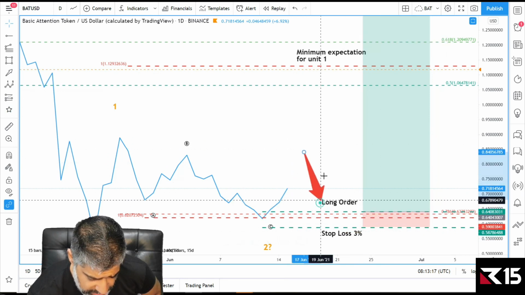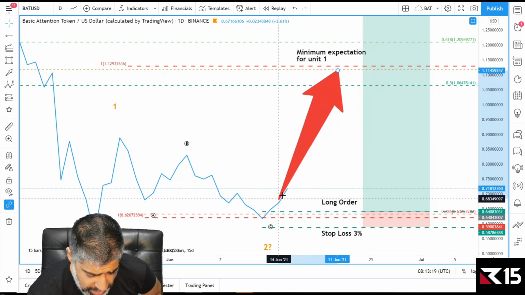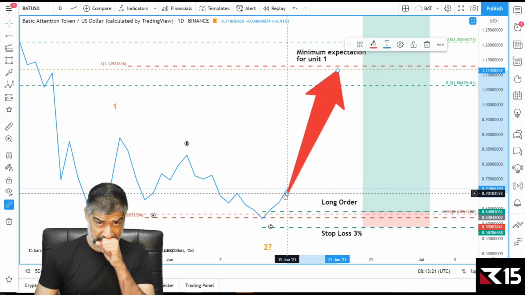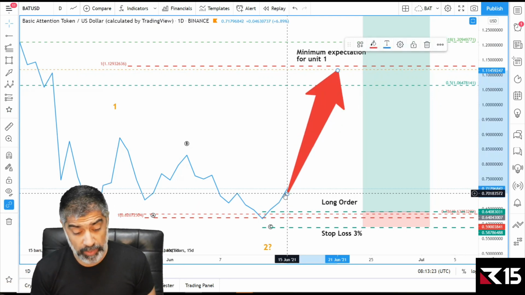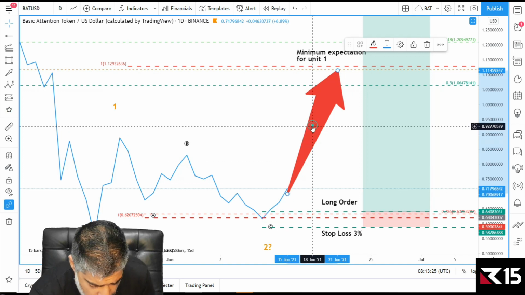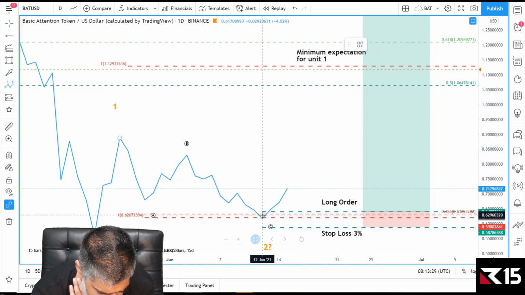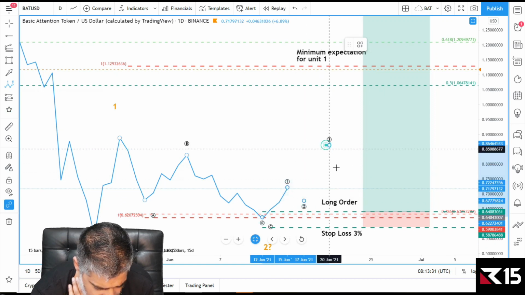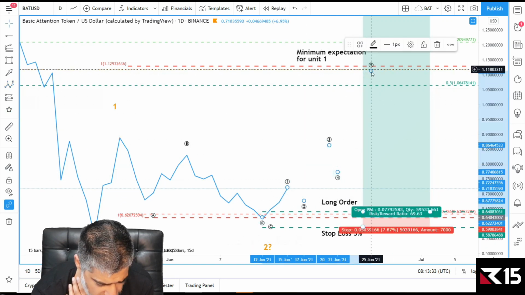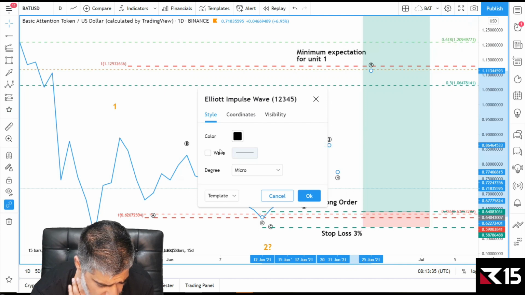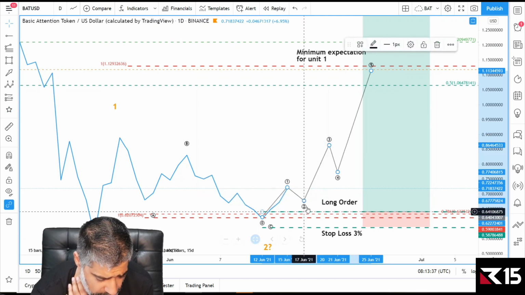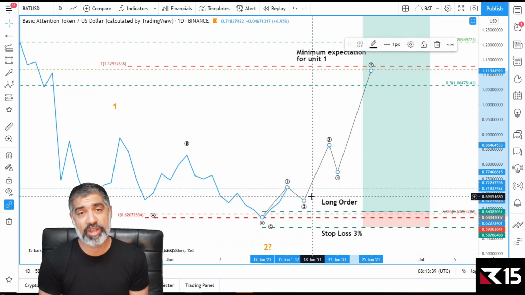which is towards this side, then we want to objectively and non-emotionally move our stop loss to break even. So what I'm looking for is, when there's a logical wave count, even if it breaks down to something like this, of a wave 1, we can move our stop loss to break even or on the swing low, and then we're guaranteed a profit.